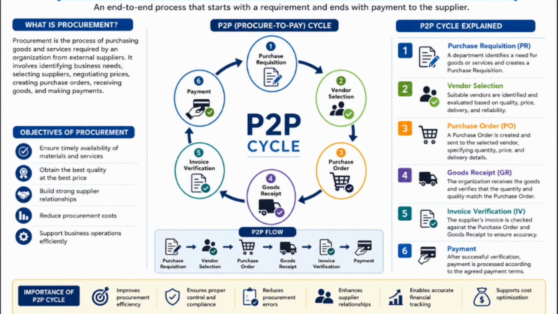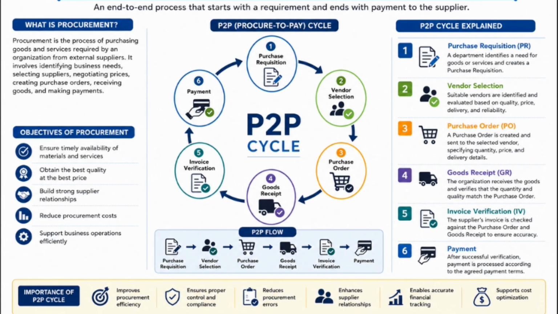Hi guys, let us learn an important topic in SAP MM, which is procurement and P2P cycle. Now let us know what is procurement. Procurement is a process of purchasing goods and services from an external source or vendor. Procurement involves identifying business needs, selecting suppliers, negotiating prices, creating purchase orders, receiving goods, and making payments.